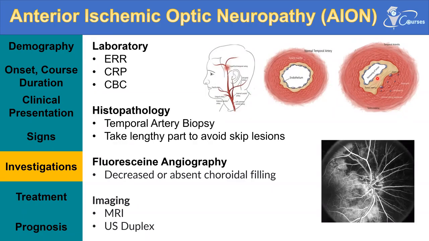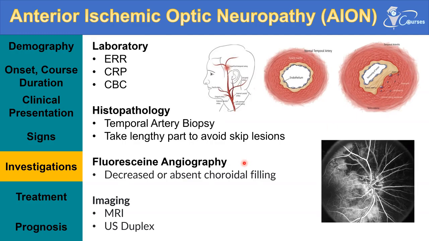There also will be what's called fragmentation of the internal elastic lamina. And there will be occlusion of the lumen. You see this narrowing of the lumen, this is what will cause the infarction of the optic nerve. And we can see that there is granulomatous inflammation. There will be granulomas or granulomatous giant cells present in the wall of the artery.